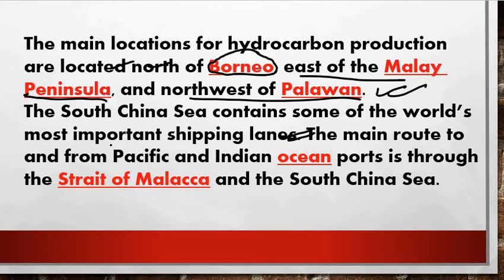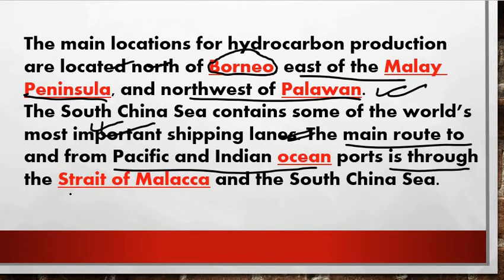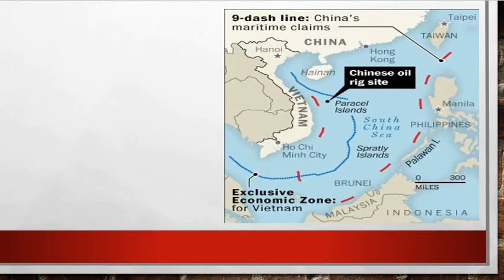The South China Sea contains some of the world's most important shipping lanes. Some of the world's busiest routes are located in the South China Sea, and the main route is from the Pacific Ocean and the Indian Ocean, connecting through an important strait called the Malacca Strait, to the South China Sea. So we will see the map pointing right now.